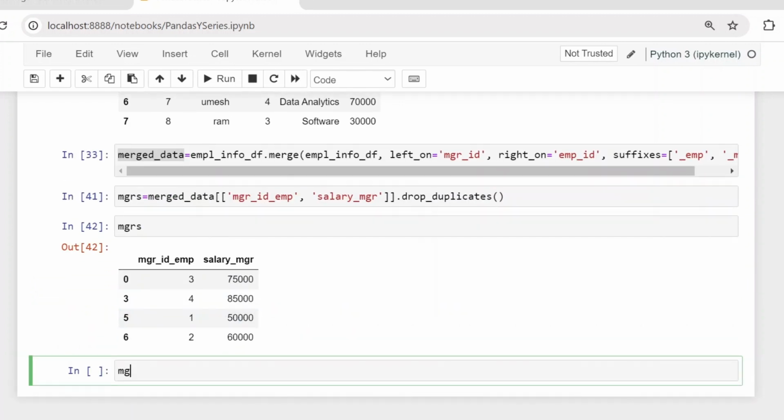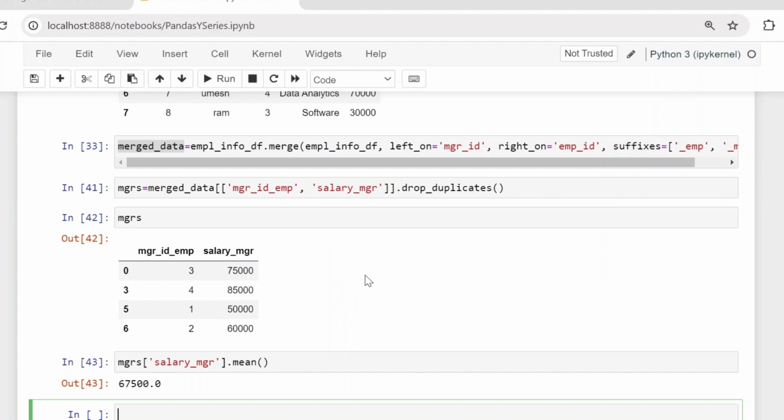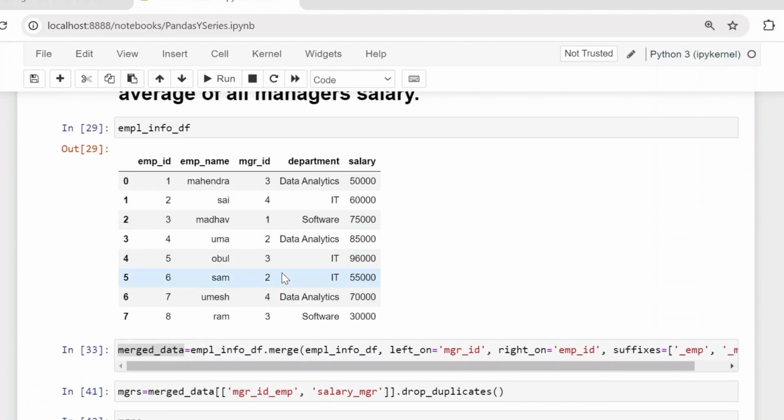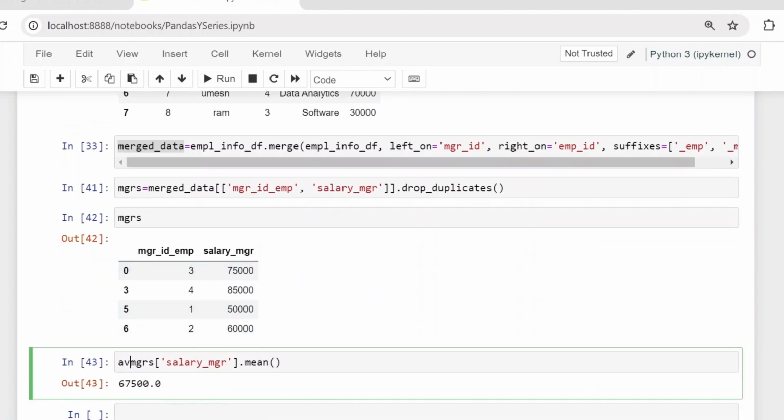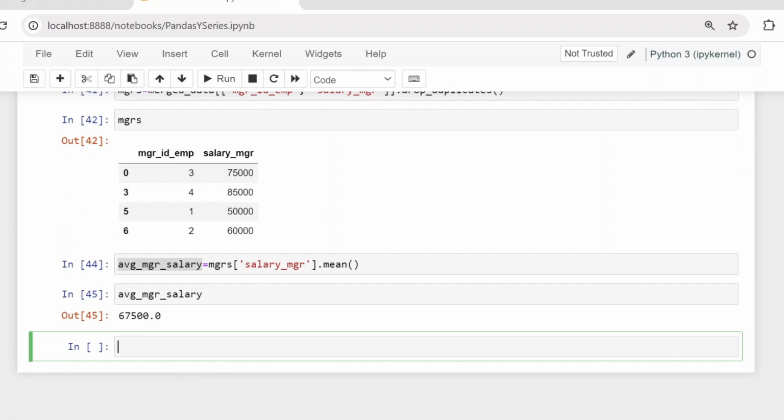Now what I have to return is the average of salaries of managers, right? Salary manager, I'm going to use mean. Now you can see this is the average salary of all managers after removing duplicates, right? This is the average that we need to compare with the remaining salaries of employees. I'm going to assign this as average manager salary. This is the exact value, right? Now we need to return all those employee details whose salaries are higher than this value.